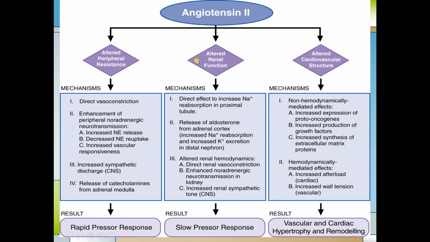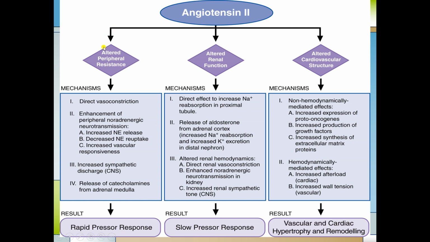It has three main actions. It is very important to understand the actions of angiotensin 2 because all the drugs which act on this RAS pathway ultimately inhibit angiotensin 2. So we need to understand the actions of angiotensin 2 thoroughly.